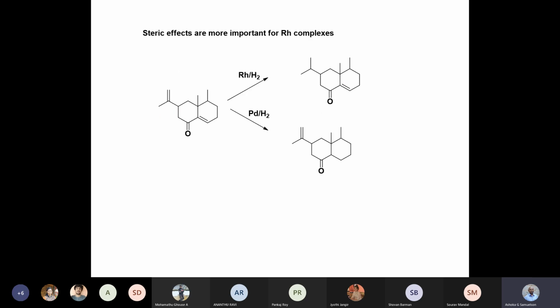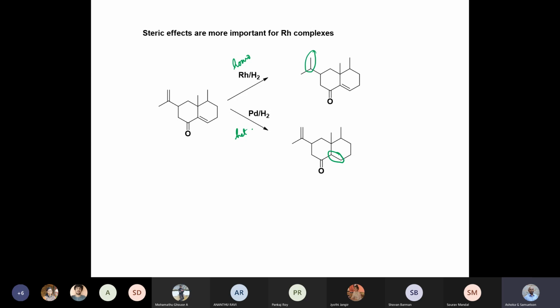Of course, you can compare them with heterogeneous catalysts. So this is the homogeneous catalyst, and this is the heterogeneous catalyst. And you can see that the heterogeneous catalyst is hydrogenating the hindered double bond, whereas the homogeneous catalyst is hydrogenating the less hindered form. Okay, less hindered double bond.